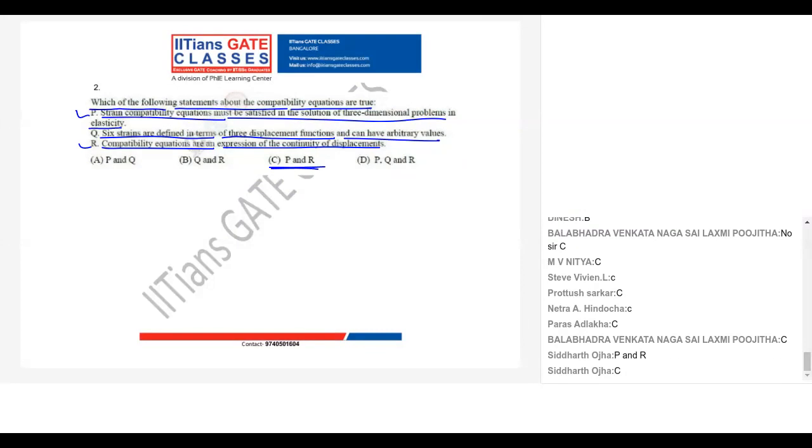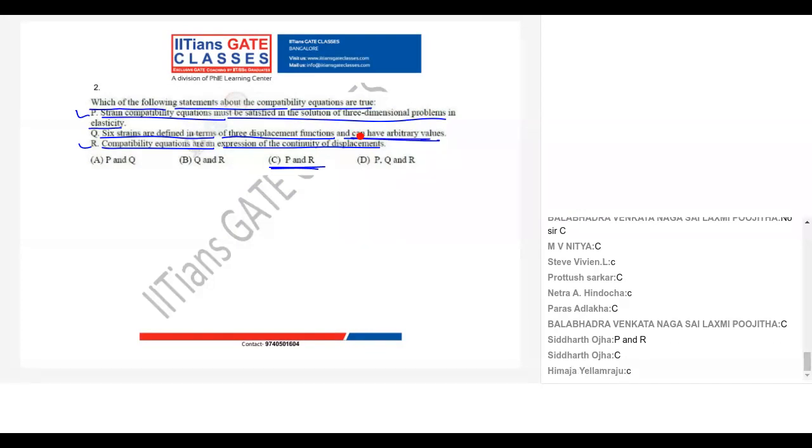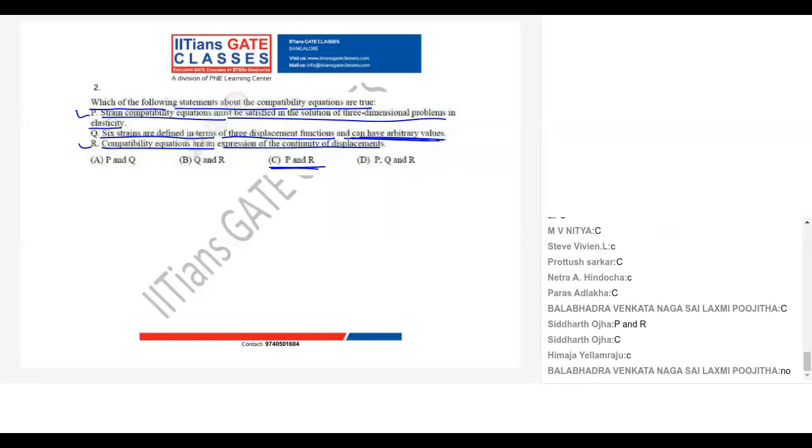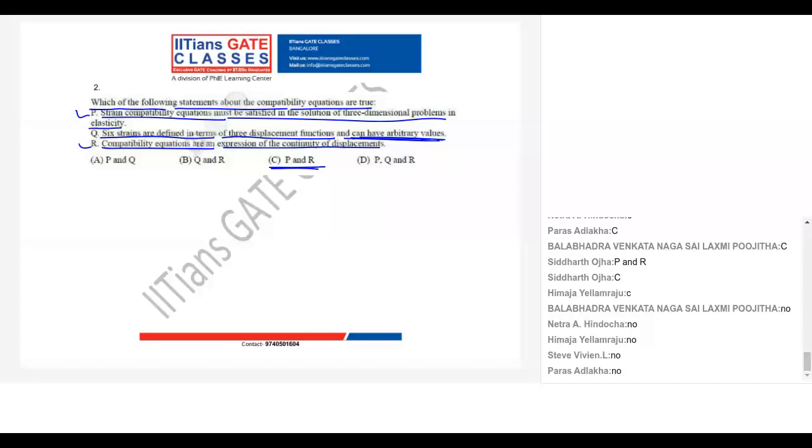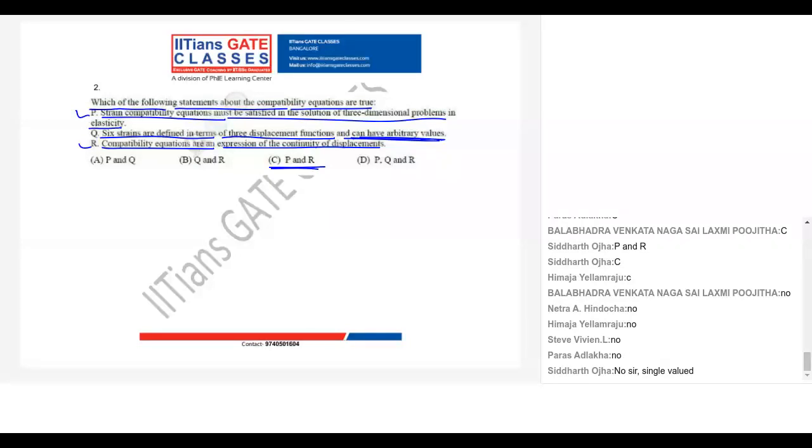C. Why? Can you have arbitrary value? Can you have arbitrary displacement? No. It is single valued. Strains are defined in 3 displacements, that is fine, but it cannot have arbitrary values. Displacement has to be single valued.